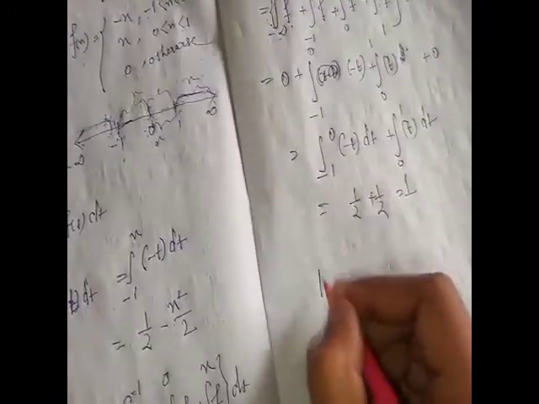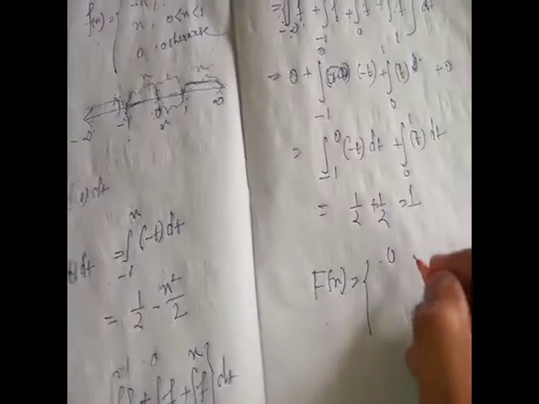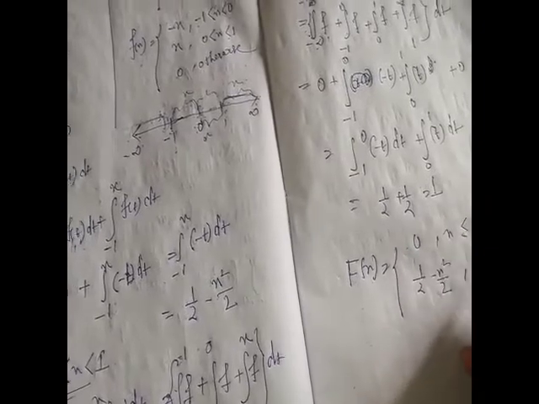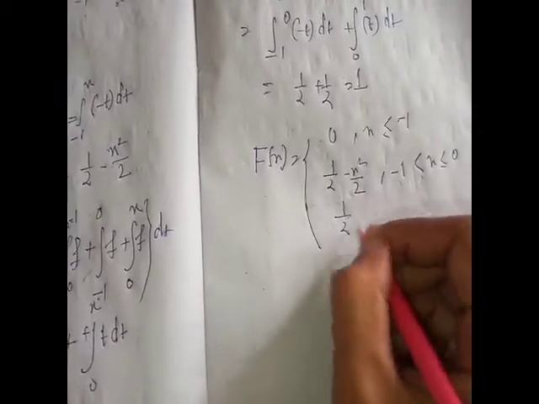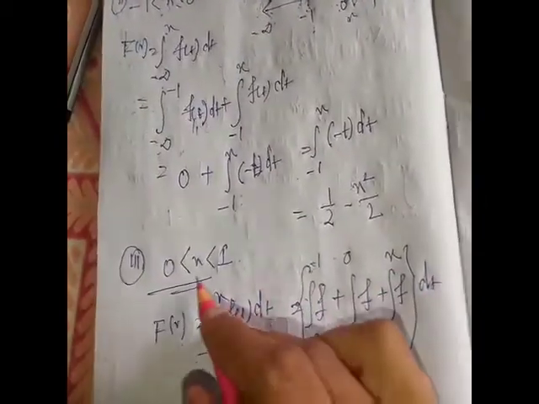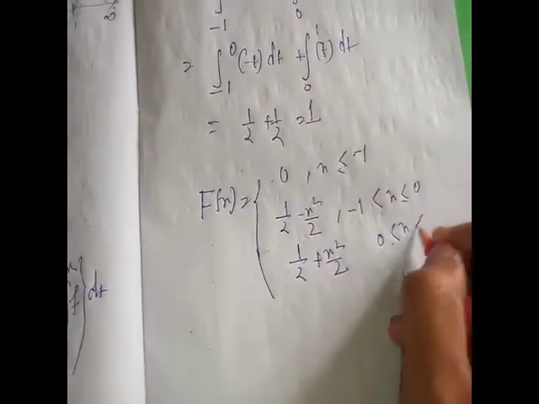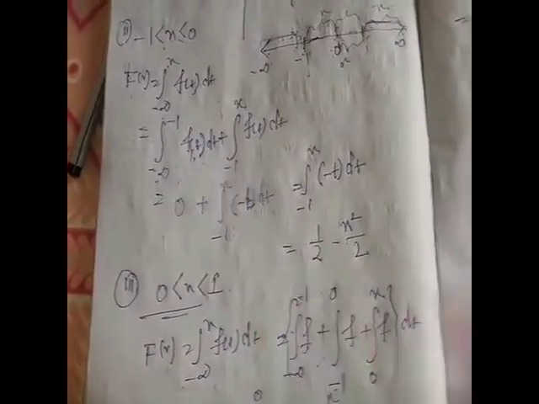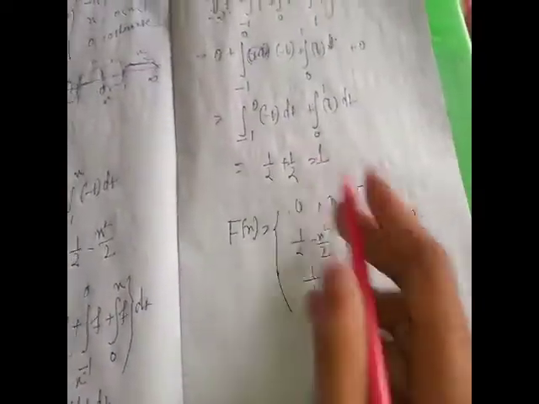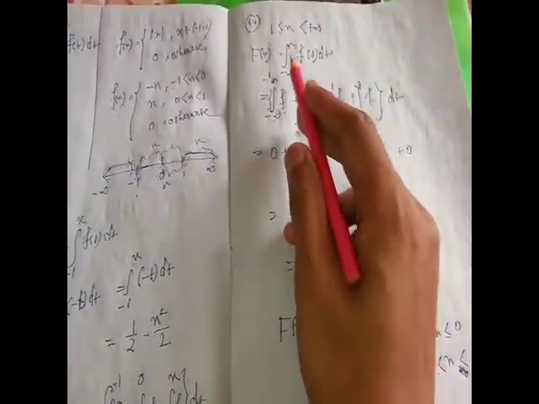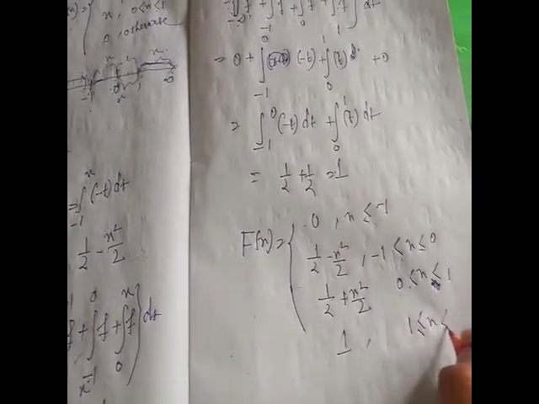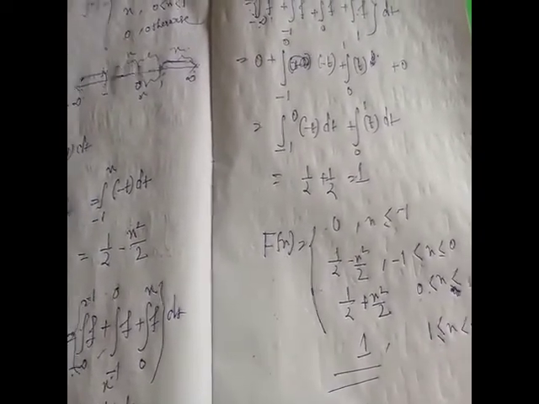So hence the distribution function is F(x) equal to 0 when x ≤ -1, half minus x square by 2 when -1 < x ≤ 0, half plus x square by 2 when 0 < x < 1, and 1 when x lies between 1 and infinity. This is the required probability distribution function.